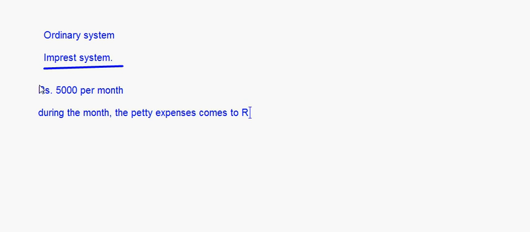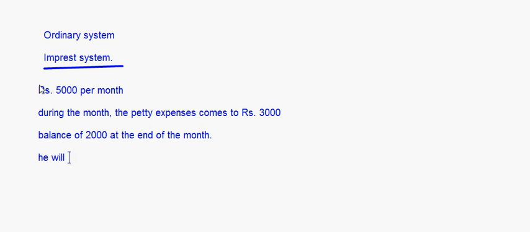So let's say if a petty cashier is given rupees 5,000 per month, right? Now he takes care of all the expenses from this 5,000 rupees. So supposing during the month his total petty expenses come to rupees 3000. Fine. So that means he will have a balance of 2000 at the end of the month, right?